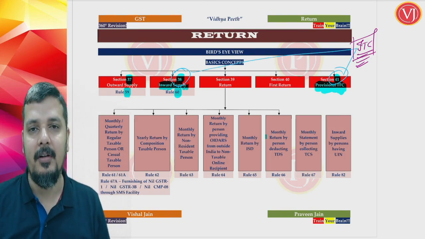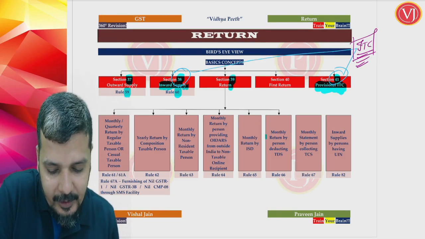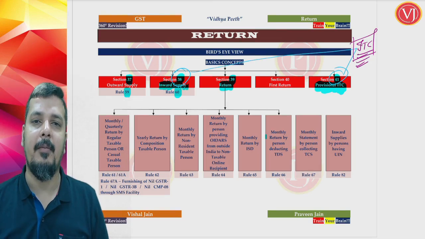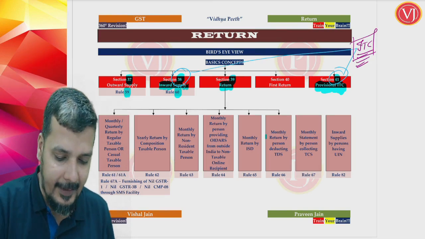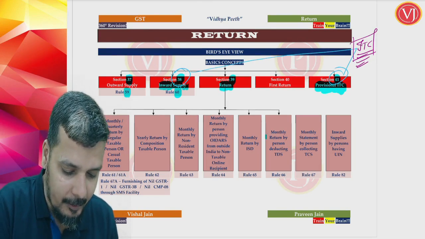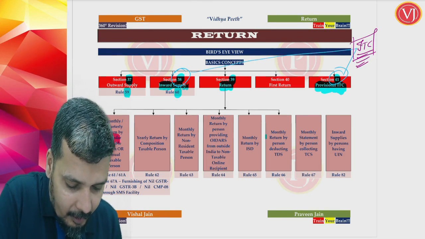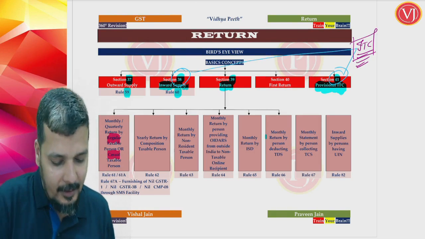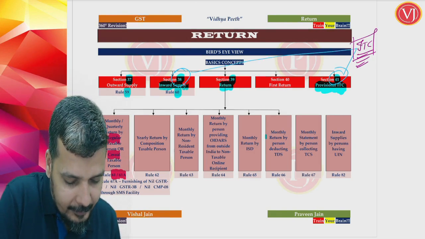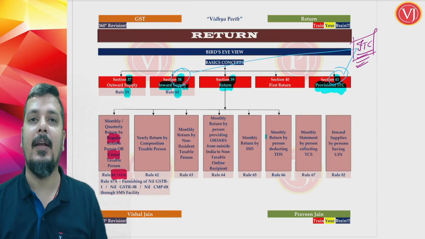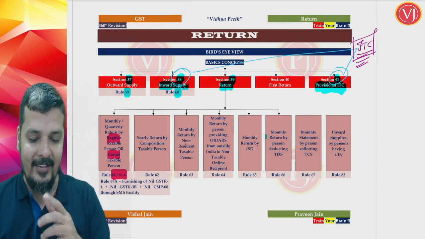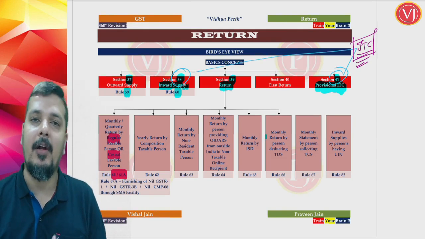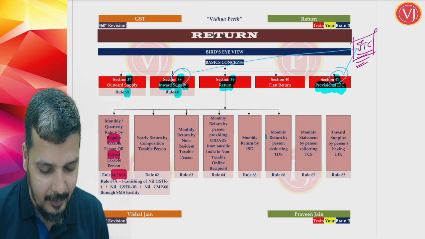The main provision about return filing is Section 39. Section 39 talks about return filing for different kinds of persons. Starting with the regular taxable person or casual taxable person, there you're going to see Section 39 read along with Rule 61, 61A. When you talk about a regular taxable person as well as a casual taxable person, they may be under the QRMP scheme, quarterly return monthly payment, or the MRMP scheme, monthly return monthly payment. So that is given here.